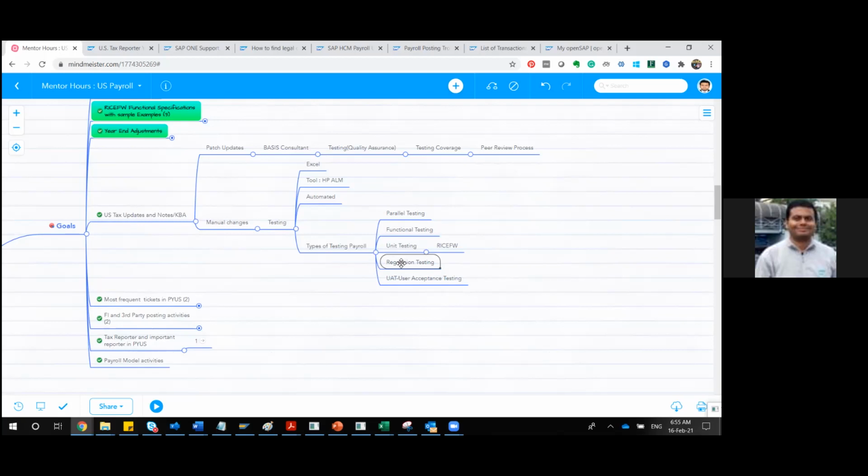Suppose for a particular payroll area, we have a specific list of reports which were working before the tax updates. Now we are going to test whether they are working fine or not. Then you will knowingly put some wrong payroll area, which is not applicable for that particular region or tax localization. So you do testing in a different direction altogether.